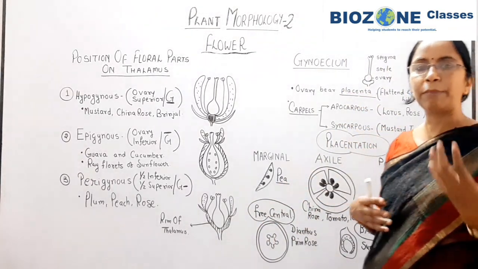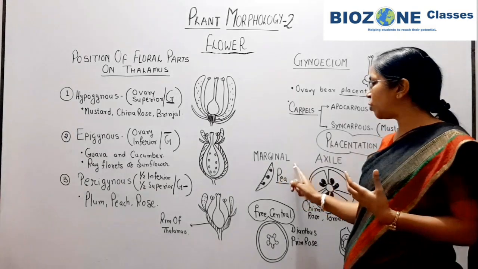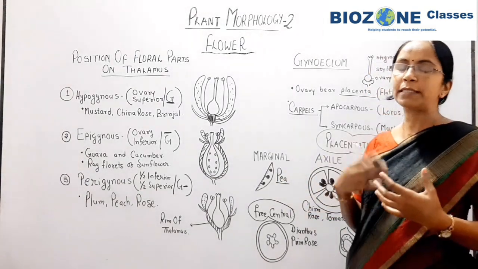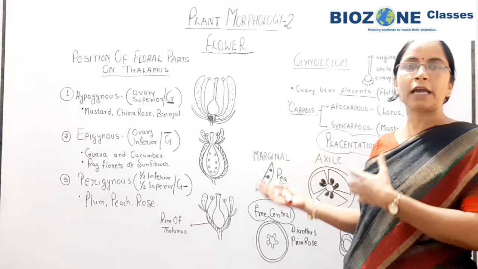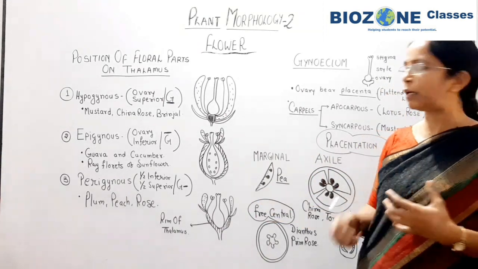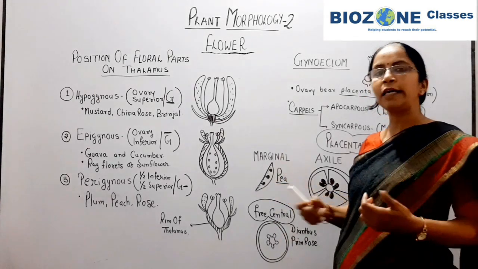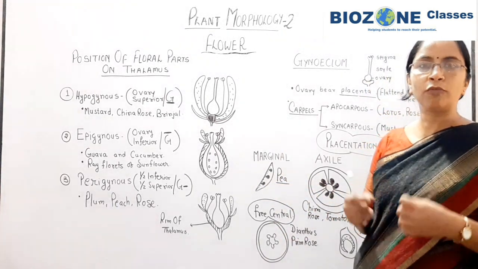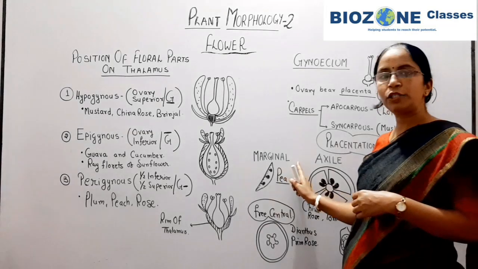Marginal placentation, in simple terms, we say when the ovules and placenta develop, through the placenta what will be attached? Ovule. So you can remember either the ovule or the placenta. In simple terms, when the placenta is developed from the margins of the ovary, then it is called marginal placentation.